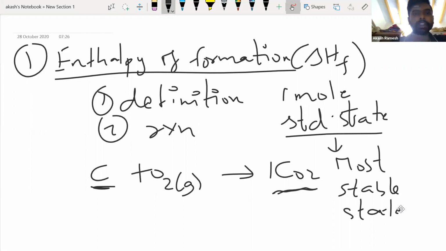If you can remember, carbon exists in nature in different forms. What are they called? Isotopes, sir? No. Isotopes are when I have the same atomic number but different mass number. Say we take carbon 12 only, which is the most stable form of carbon. How do you see that carbon 12 in nature? You have different physical forms of carbon. What are these called together?